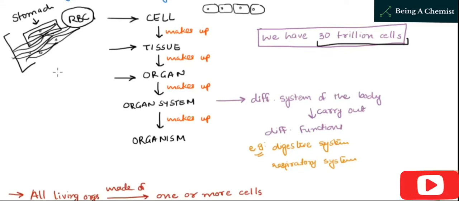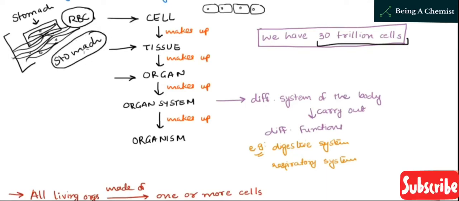For example, stomach is an organ, large intestine is an organ, small intestine is an organ. Besides these three organs, there are other organs as well, like the esophagus, that make up the digestive system. So the digestive system is considered an example of an organ system.